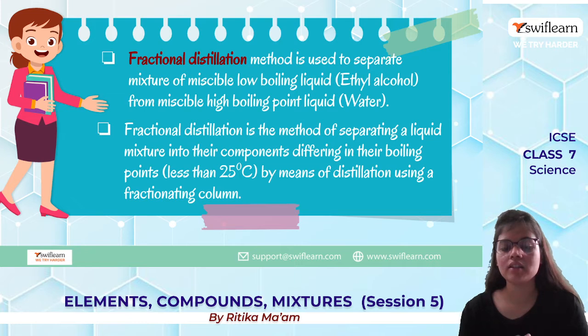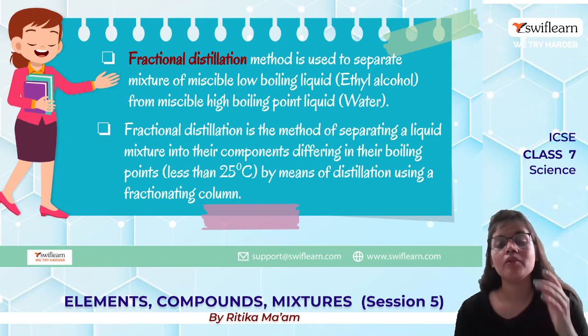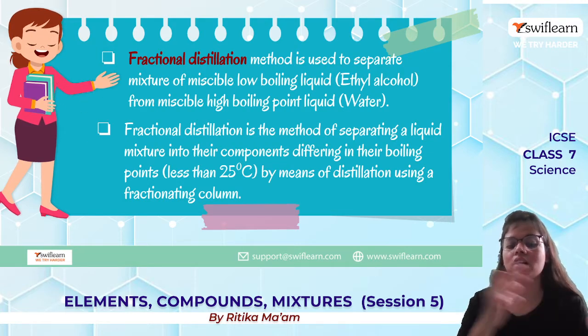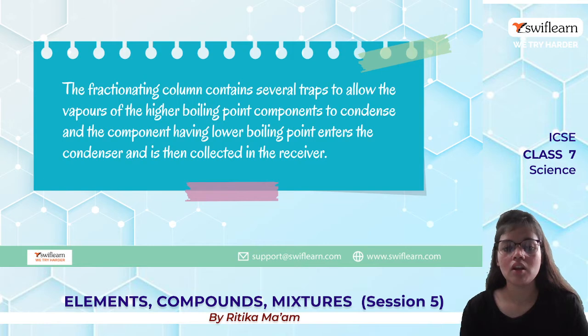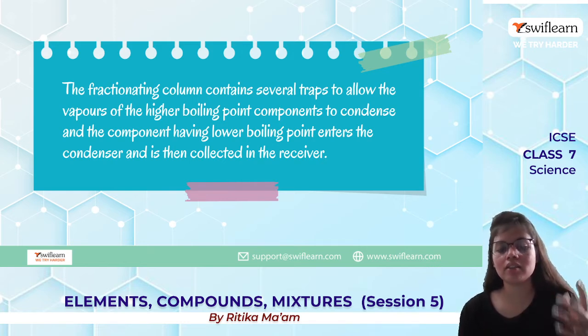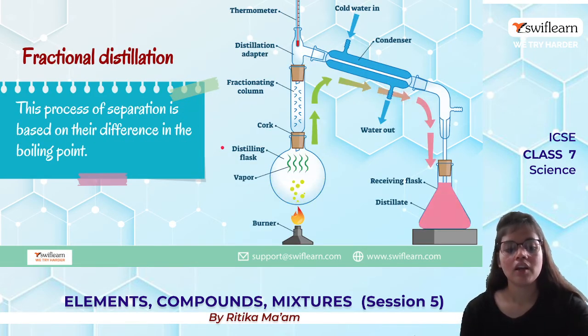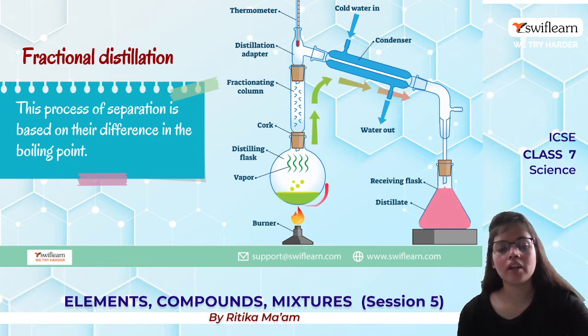Let's see. Fractional distillation is a method of separating a liquid mixture into its components which differ in their boiling points. So one will have a higher boiling point and another a lower one. The fractionating column contains several traps to allow the vapor of the higher boiling point components to condense, and the component having lower boiling point enters the condenser and is collected in the receiver. So you can see it here. Whatever mixture we have, we will take here.